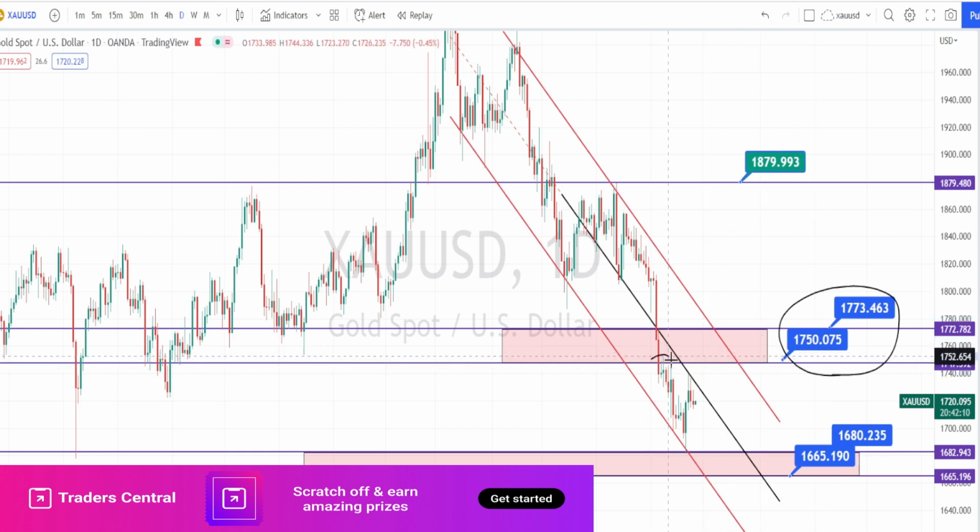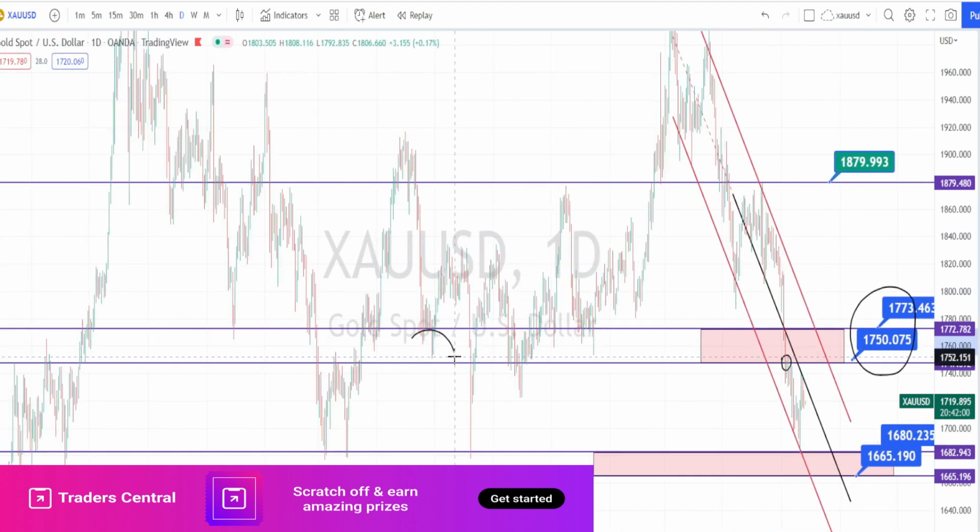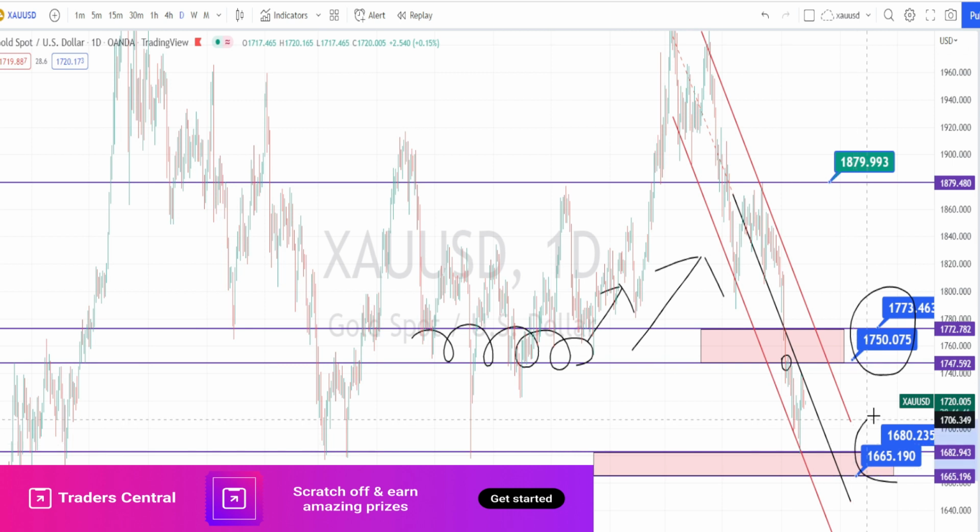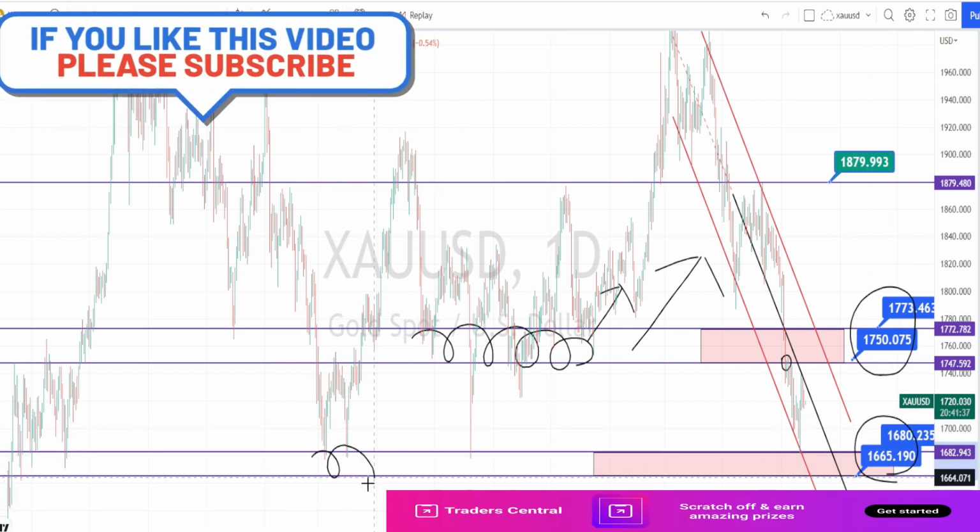We have noticed the price action not able to break these resistance levels, because when we look at the past price action, this whole resistance zone had acted as a very strong resistance and also support for the past price action. So if the price action breaks this resistance zone, we can expect a bullish trend to start from this level.